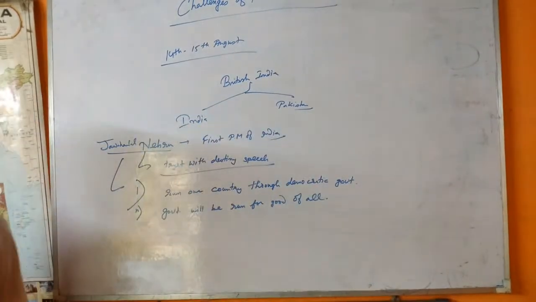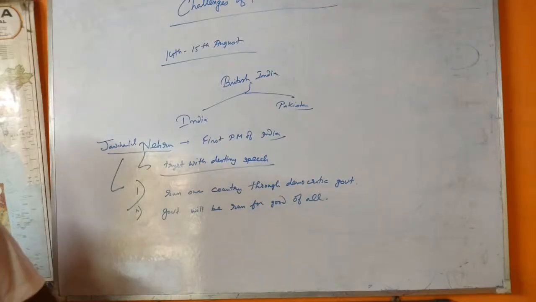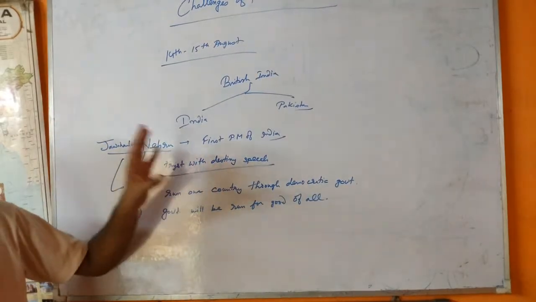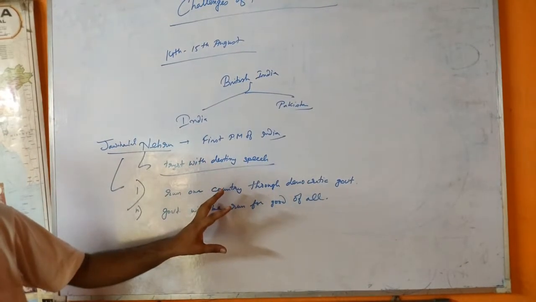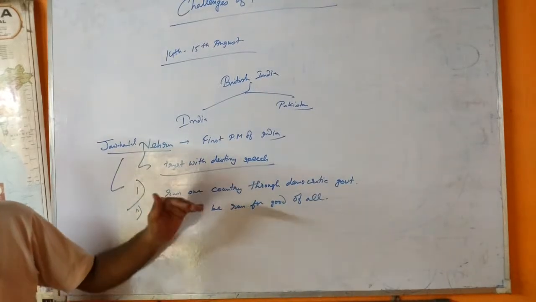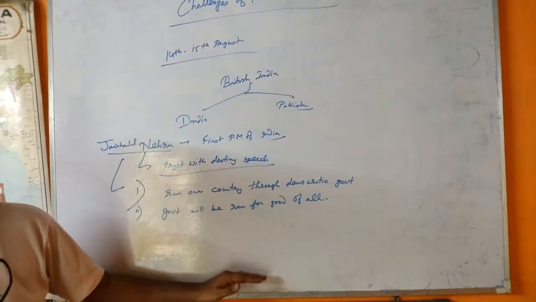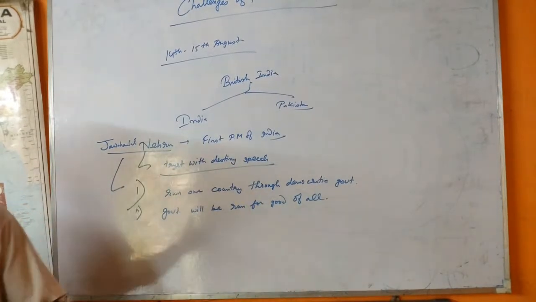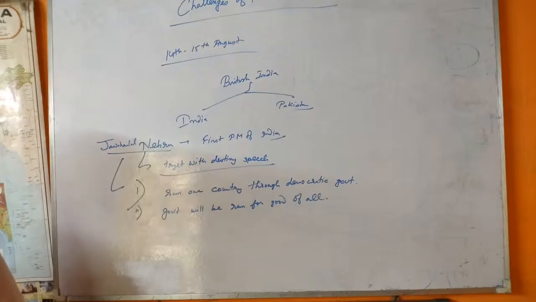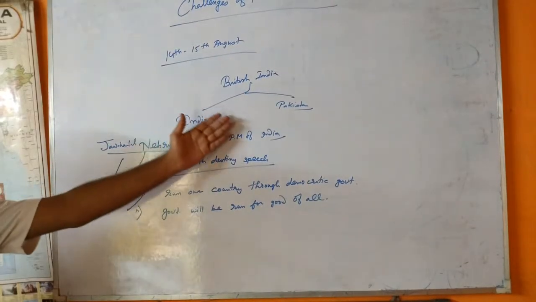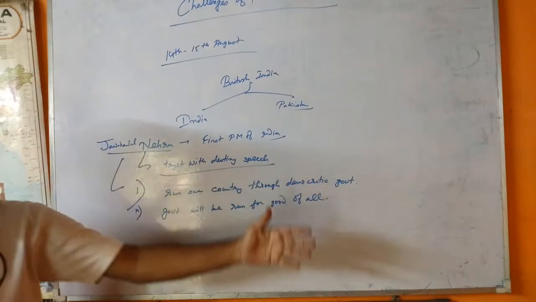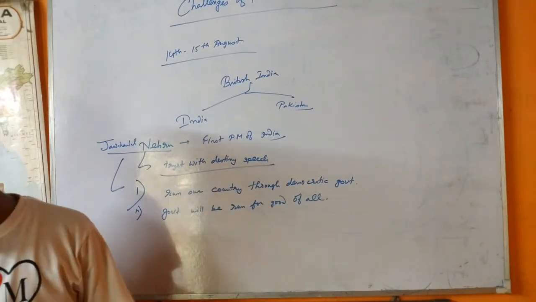These two goals, okay, these two goals for nation building on which everyone agreed upon. Now that the country was independent, the time had come to realize the promise of freedom. We were fighting for freedom. Now, after getting freedom, we have promised to give freedom to everyone. This was not going to be easy.